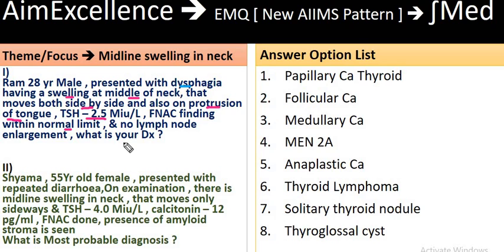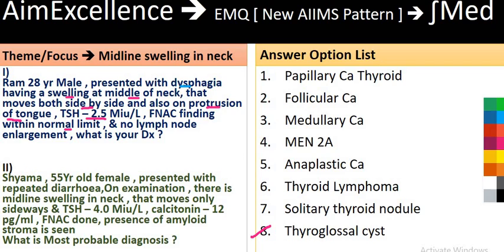So what is the diagnosis? The clincher is that this swelling also moves on the protrusion of the tongue, and among all the options that are given out here, that is seen in cases of thyroglossal cyst, and that is the answer to question number 1.